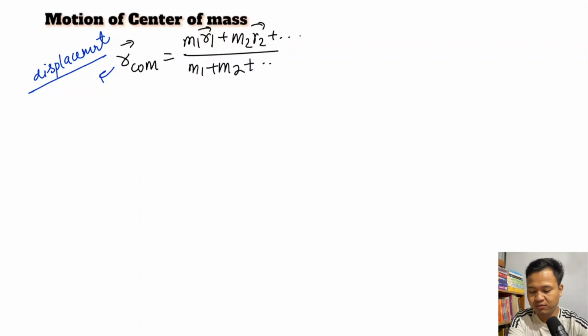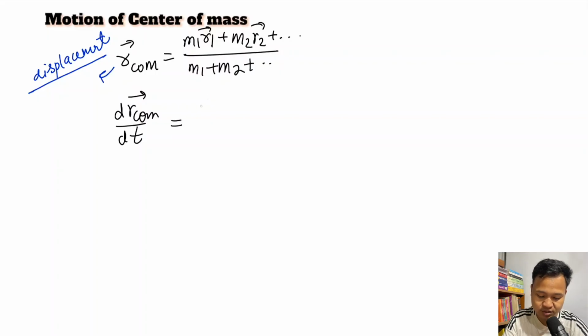So here see, when the center of mass starts moving, it is going to have maybe acceleration, maybe velocity. So it will be drcom divided by dt. So if you differentiate displacement, you're going to get velocity.